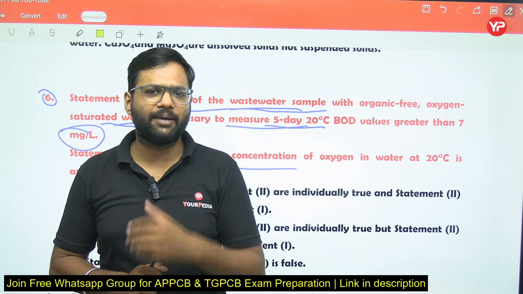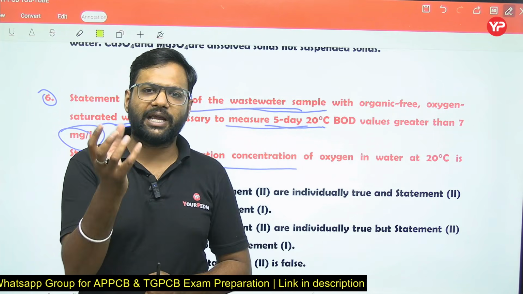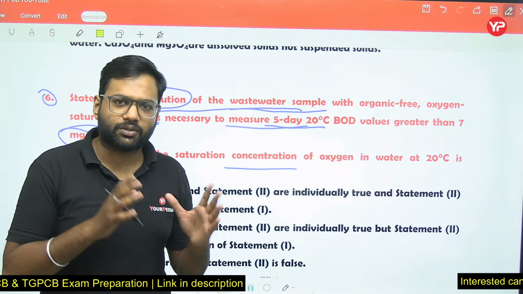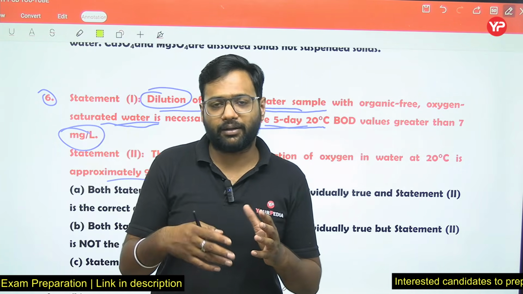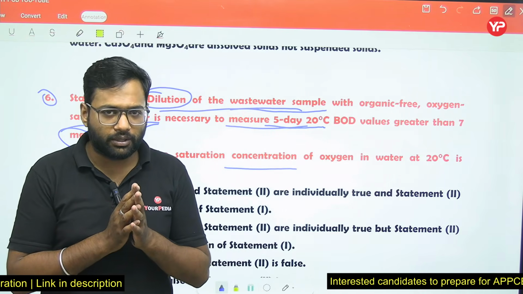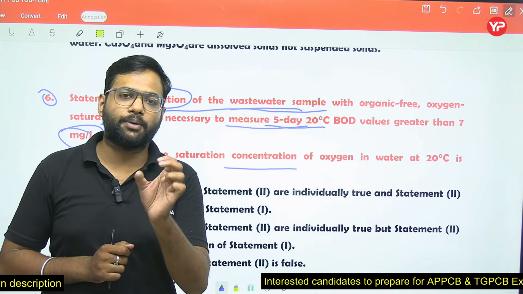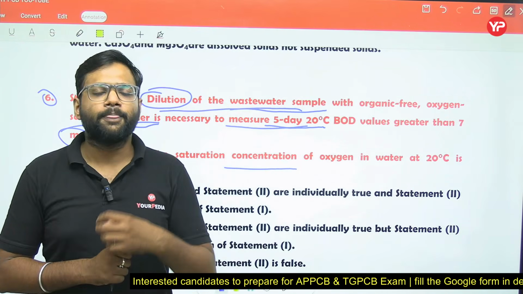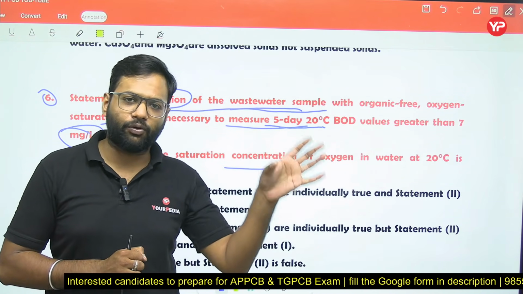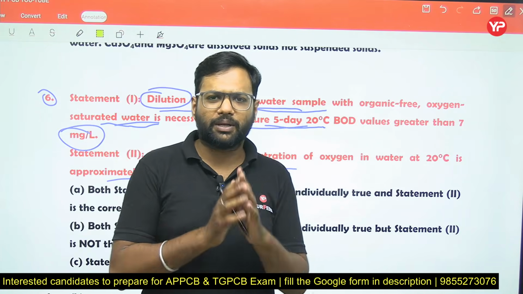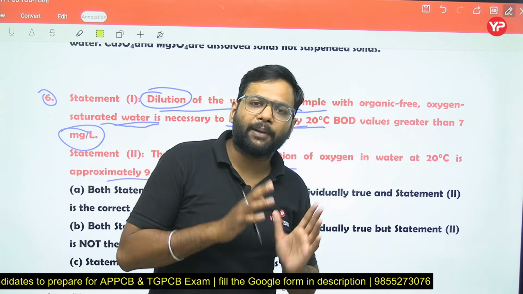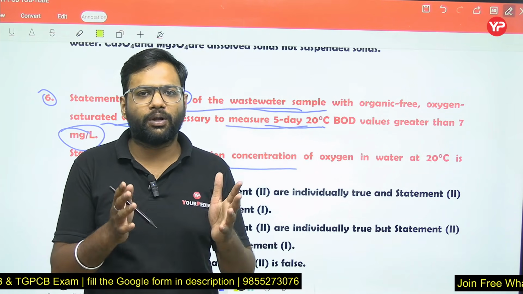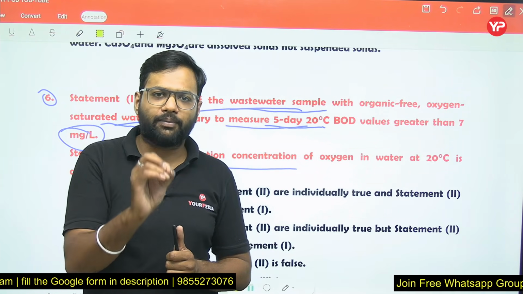Let's take an example: we have water that contains 9 milligram per liter. When we perform the BOD test, we have some conditions: during the test, the consumption of oxygen should be at least 2 milligram per liter, and the final oxygen left in the water sample must be at least 1 milligram per liter. By using those conditions, if we find our answer, we can determine the BOD.